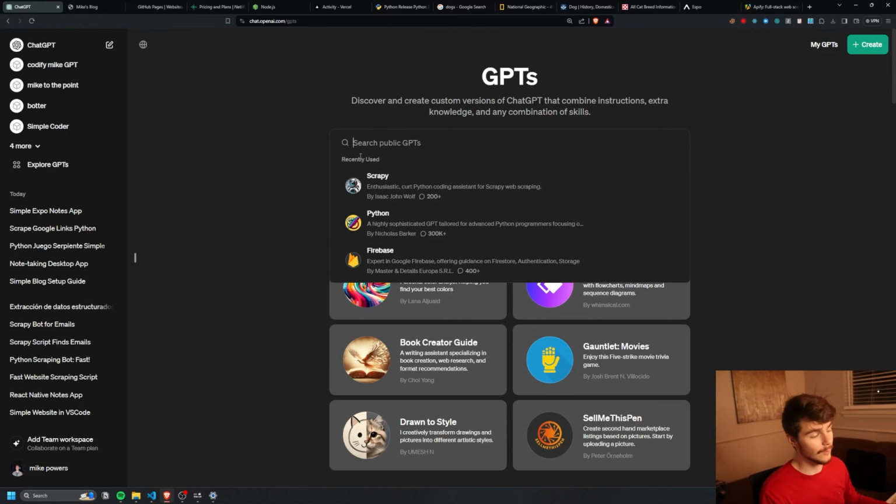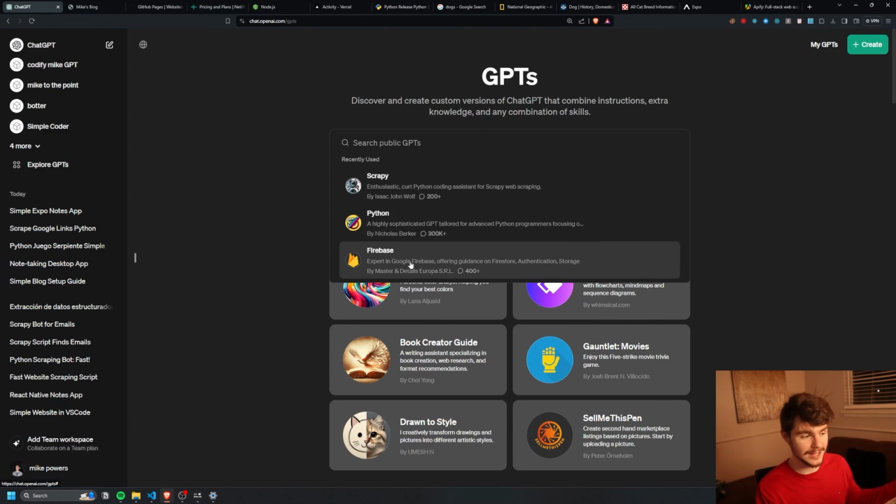Or even some of the ones I've been using like Scrapy, Python, and Firebase are these custom GPTs that allow us to get really detailed information about a particular library to help us write better code without actually having to code at all. And this really does turn everyone into a software engineer at some level. You don't have to really know how to code, but if you know how to type in what you want and play around with the code, you can pretty much make anything you want. And this can go as far and as complex as you want.